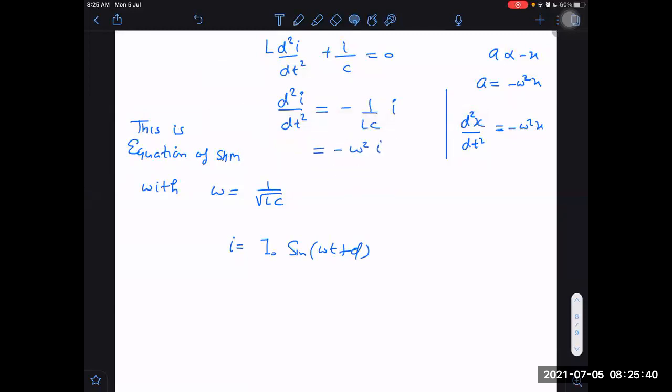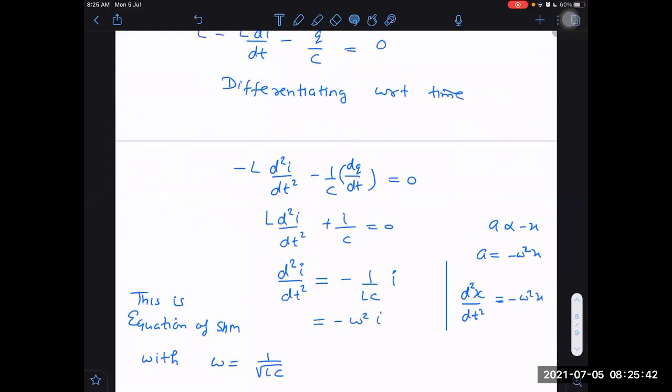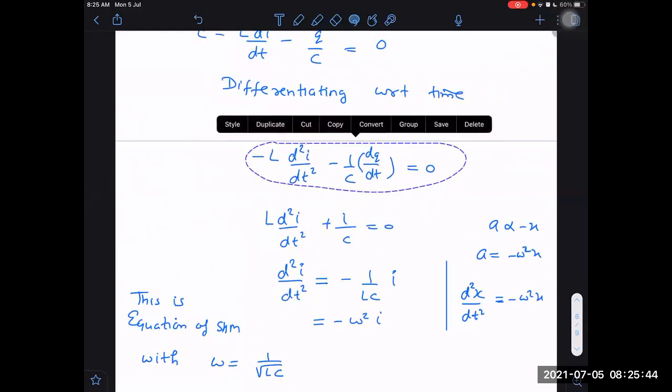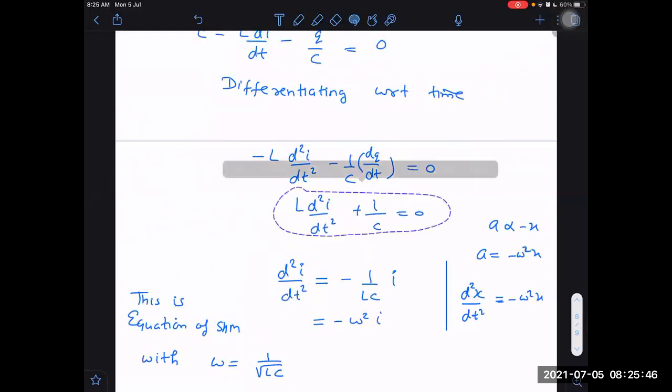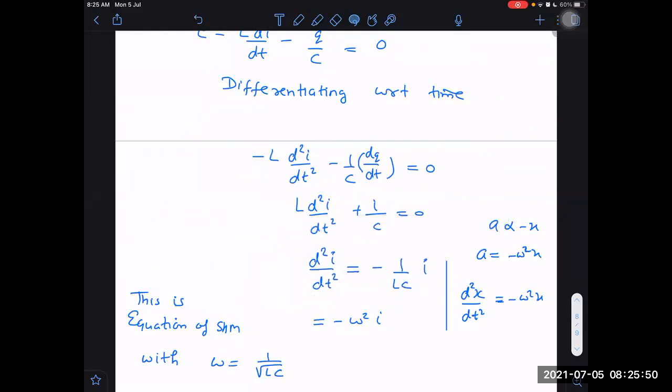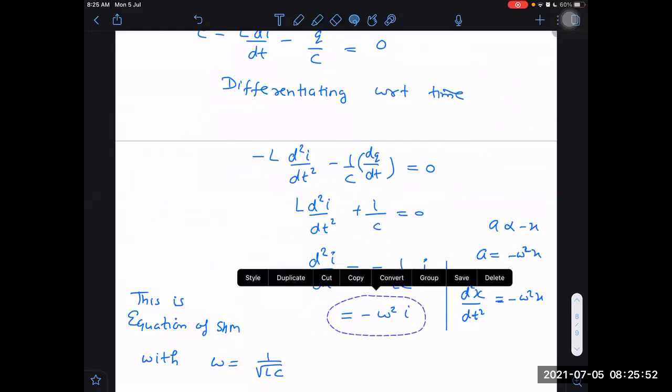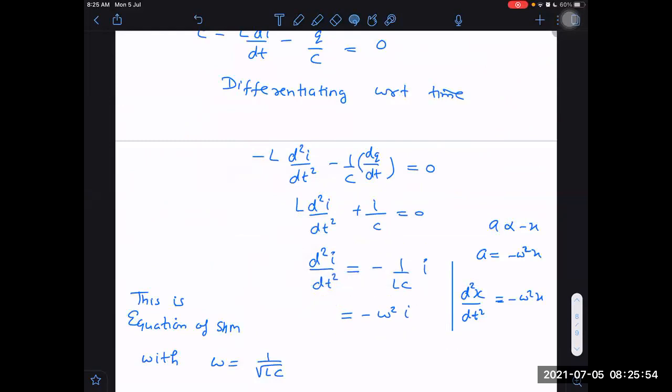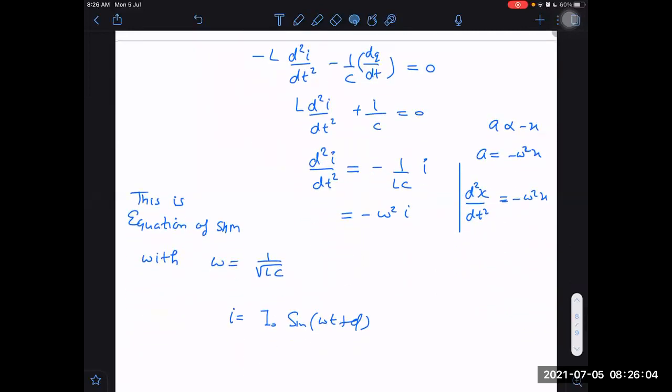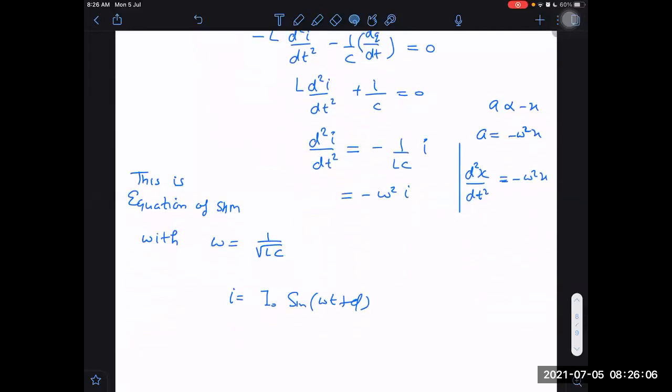I don't know whether I should call it DC or not. But DC simply means here I have connected a battery, a large cell, like the pencil cells you use in your torch. If I connect it in series with an inductor and capacitor, I will call it DC only, because I'm not connecting it to the main supply, which is AC. Why should I call it AC? It is a different thing that even though the battery is DC, the current in it is not.